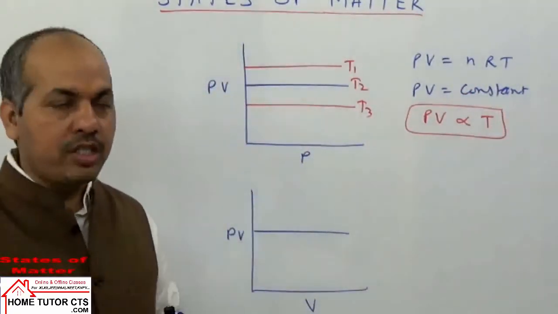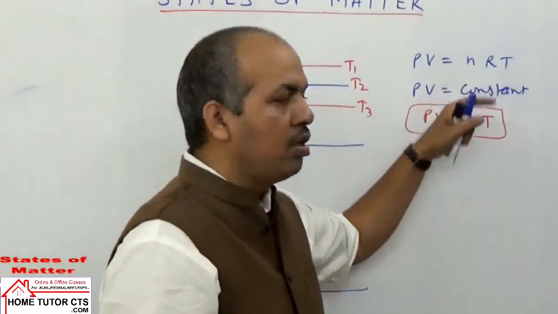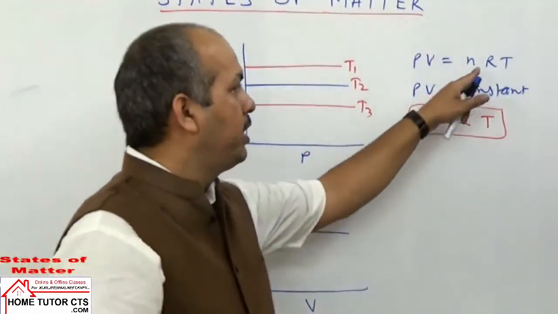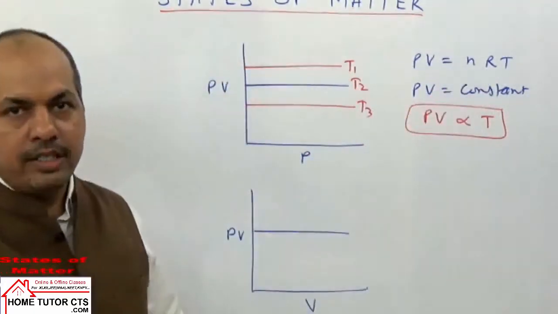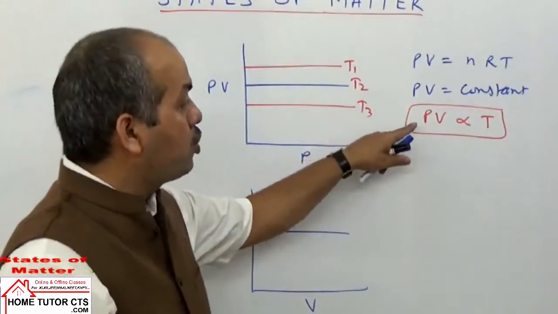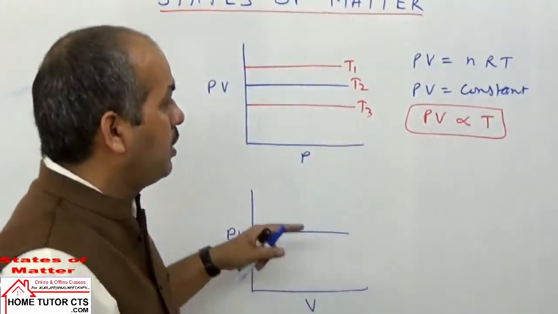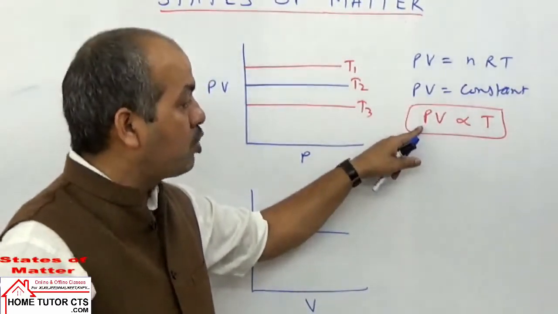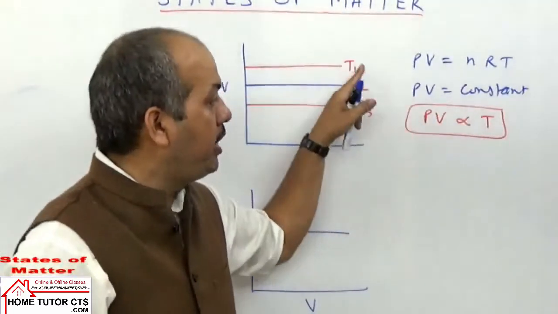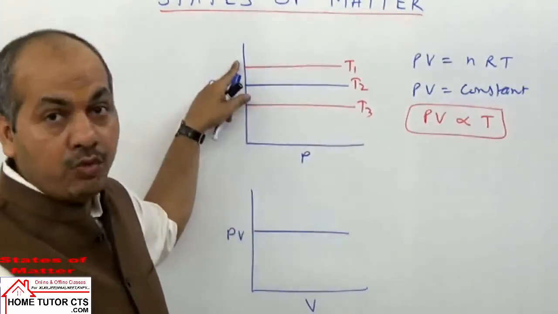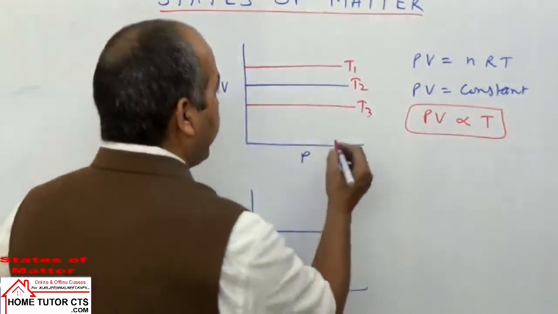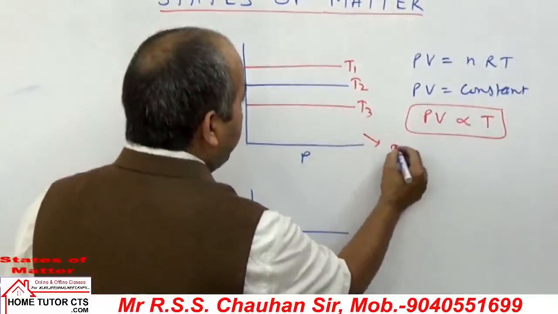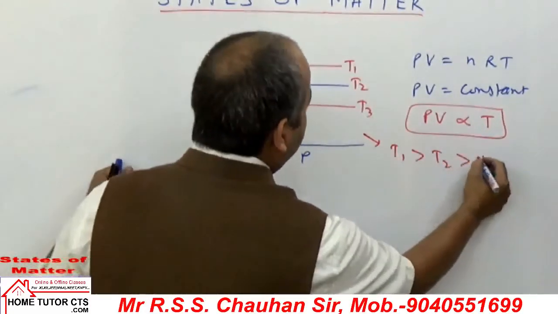R is already the gas constant. So what is the relation of the product of pressure into volume? We can see the product of pressure into volume is directly proportional to temperature. So if T is higher, the product of P into V is higher. So from the given graph, I can write here that T1 is higher than T2 than T3.